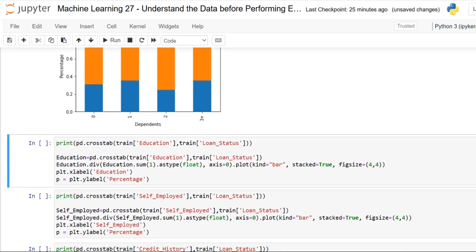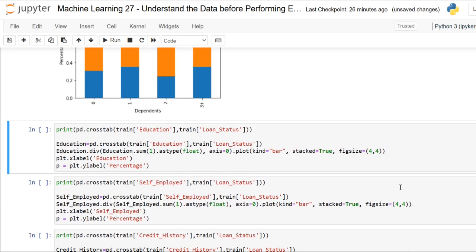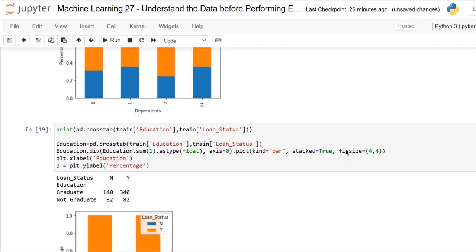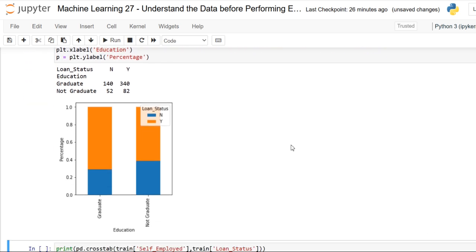And moving on towards education. So, dear friends, kindly just have a look at this number and this plotting. Okay, so that is what it shows. And coming towards here, graduate here and not graduate.